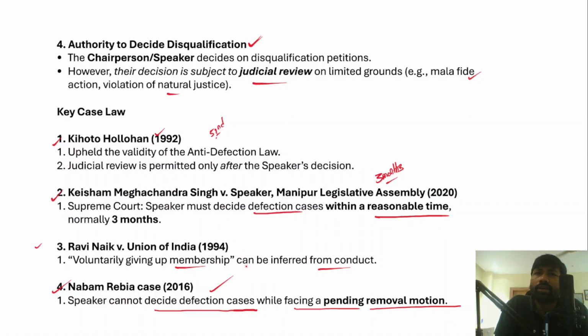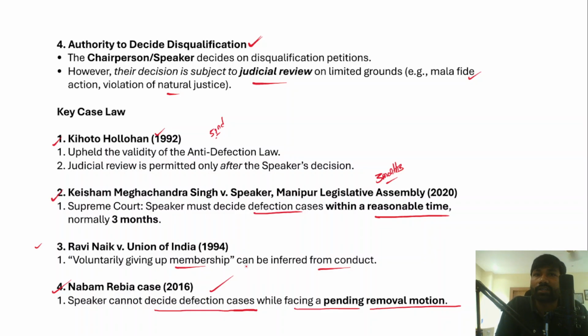For example, if any law is being passed and that law is against the wishes and aspirations of the people of a particular constituency, since the MP or MLA represents the wishes and aspirations of that constituency, he may oppose the bill. He may give his or her vote against that law. However, if he votes against that law, he will be subject to disqualification under the anti-defection law.